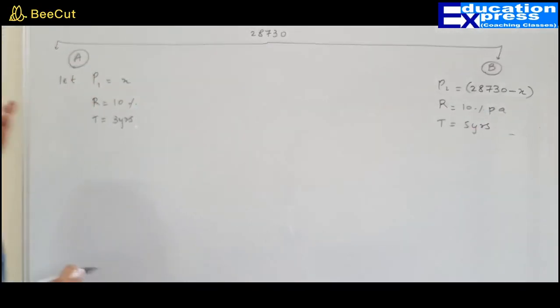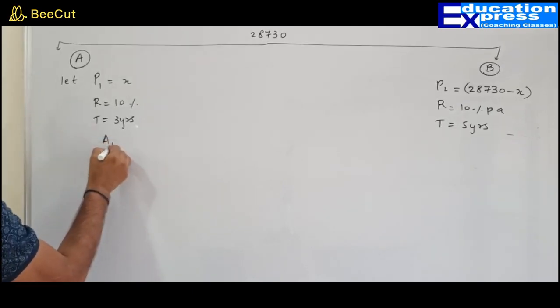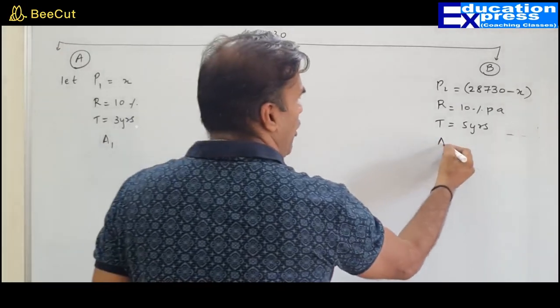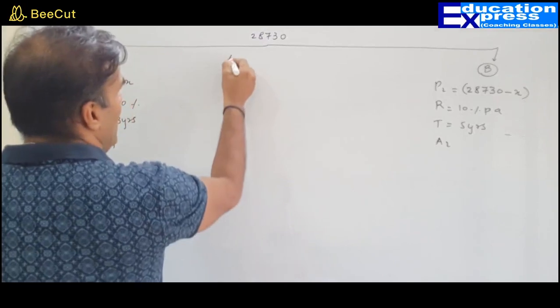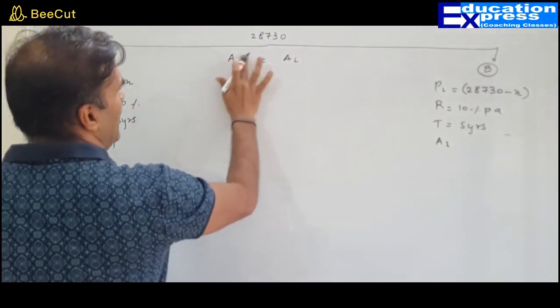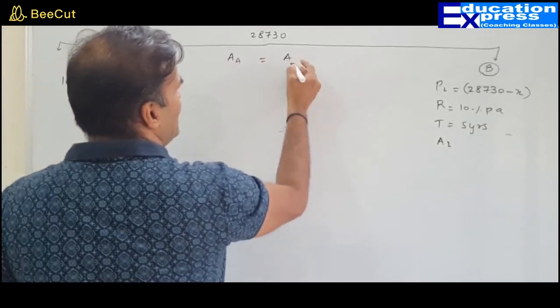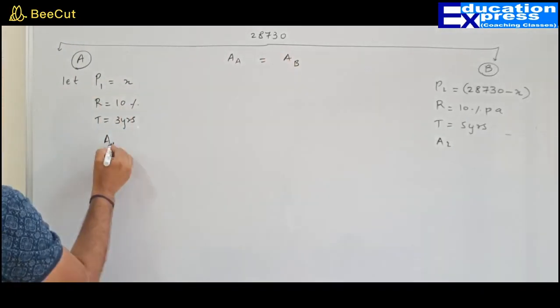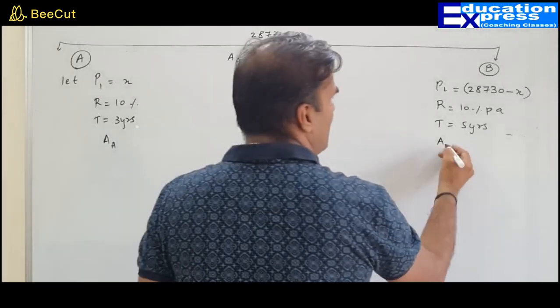What about the amount? The amount A got is the same as the amount B got, so A1 was equal to A2. I can write AA and AB.